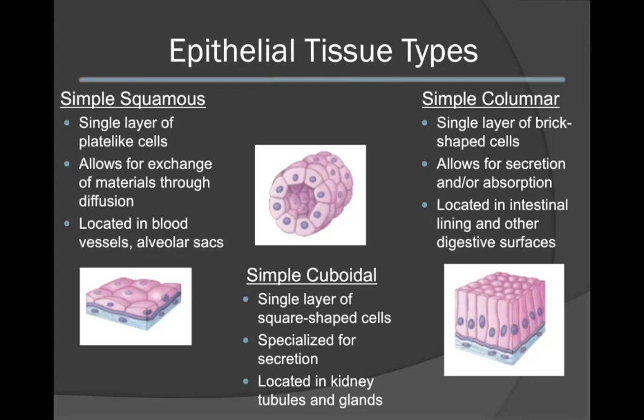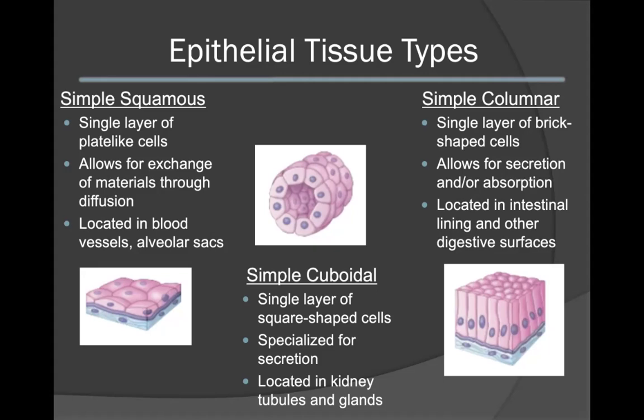Simple columnar epithelium consists of a single layer of brick-shaped cells or rectangular-like cells. This type of epithelium allows for secretion and/or absorption of materials. This type of epithelium is commonly located in the intestinal lining and other digestive surfaces.